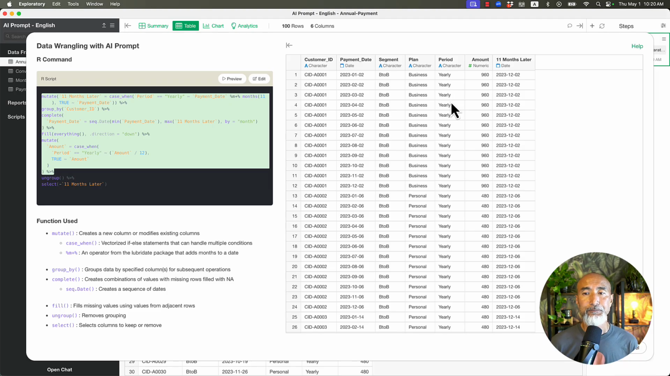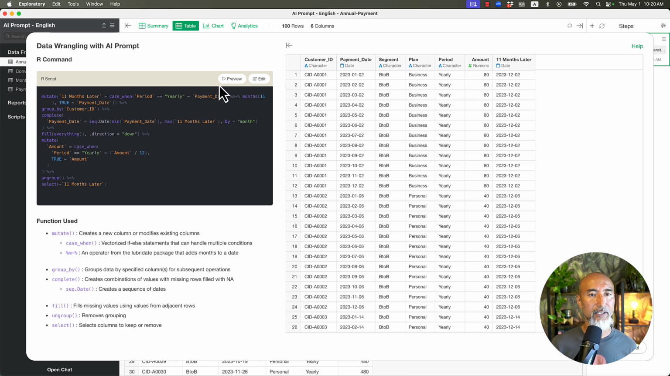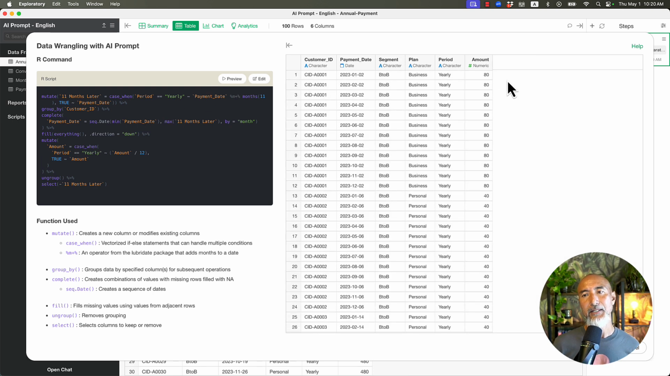Now if I preview it, the amount gets changed to 80, or whatever the amount divided by 12 is. And then at the end, the select function is doing basically minus, meaning we're going to remove this column, because after doing all that we don't need it. If I don't select anything and click on preview, that 11 months later column just disappears. So this is the end result, and it looks okay.